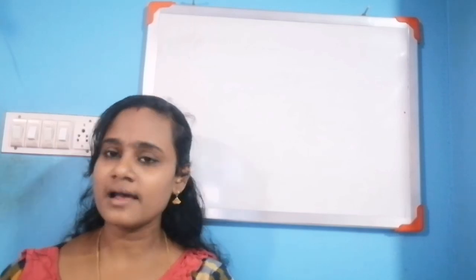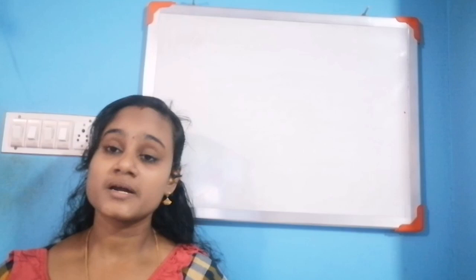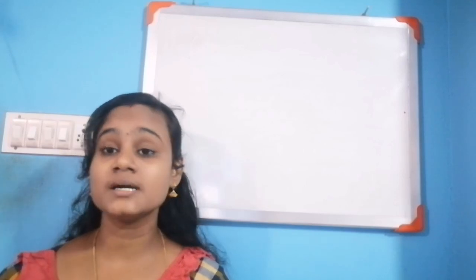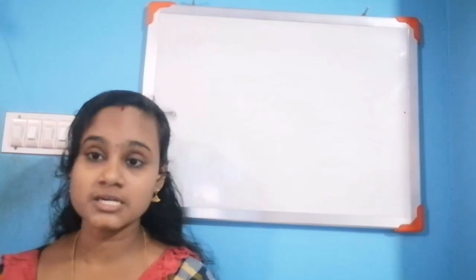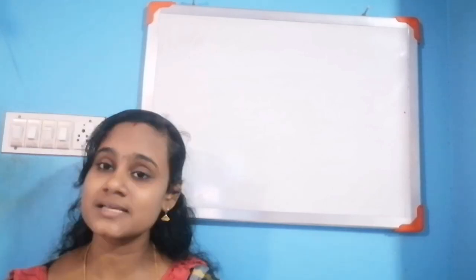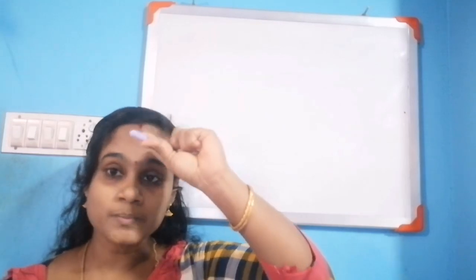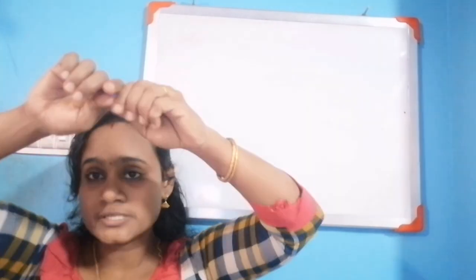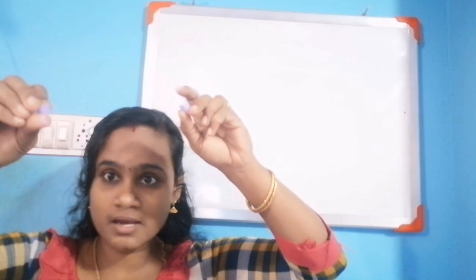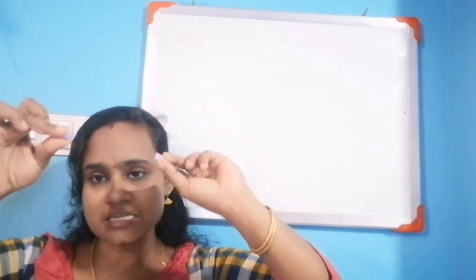And the last point. What is the last characteristic? Particles of matter have an intermolecular force of attraction. For example, this chalk piece. I try to break it down into small pieces. Yes, I can break it down, but there is a force of attraction.